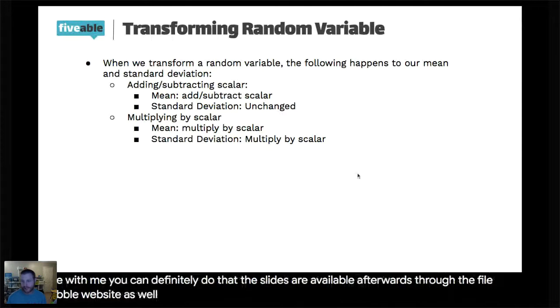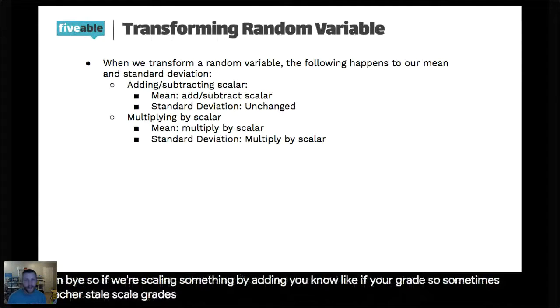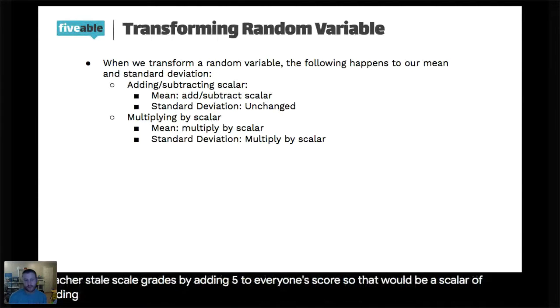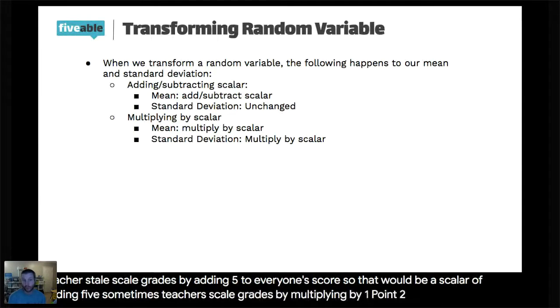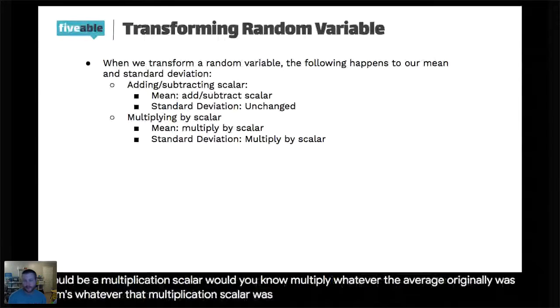A scalar is just like a number, a number that we're scaling something by. So sometimes teachers scale grades by adding 5 to everyone's score. That would be a scalar of adding 5. Sometimes teachers scale grades by multiplying by 1.2 or 1.5 or 1.8. That would be a multiplication scalar. So you would multiply whatever the average originally was times whatever that multiplication scalar was. It's basically just a number that we're scaling something by. Does that make sense, Katie?